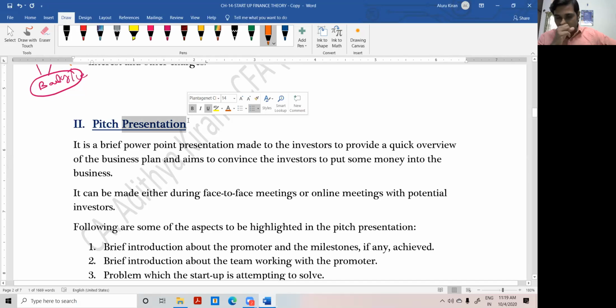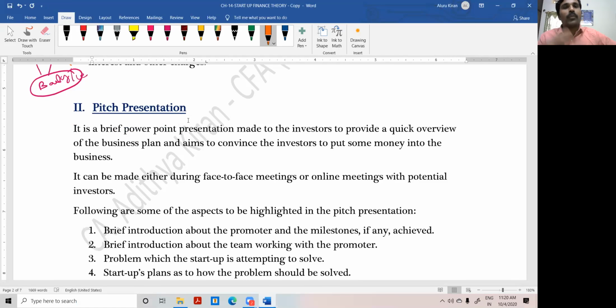But they have one more drawback. They are making excessive use of their presentation skills. Their presentation skills mean they are trying to attract the investor, but our goal is not to attract the investors. Our goal is to keep the investor in a comfortable position. As simple as that. You have to ensure that the investor understands the point. That's it. With our simple and lucid presentation, our goal is to ensure that the investor understands the core point. That's it.